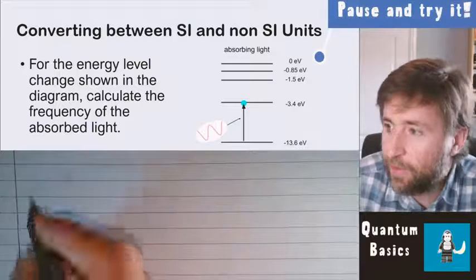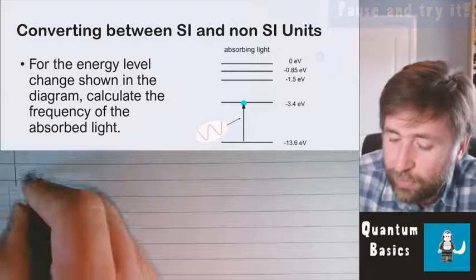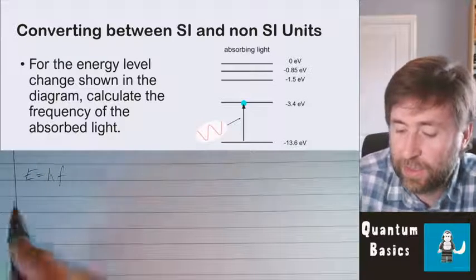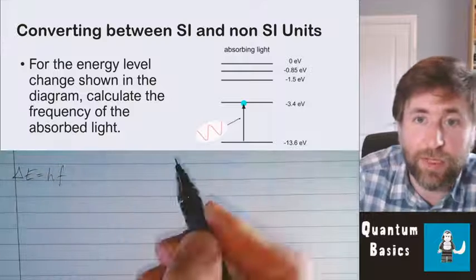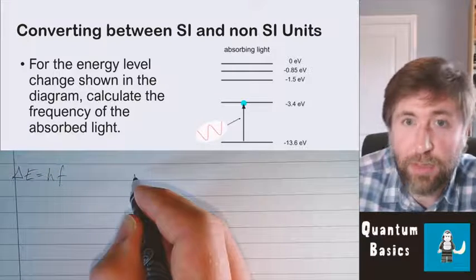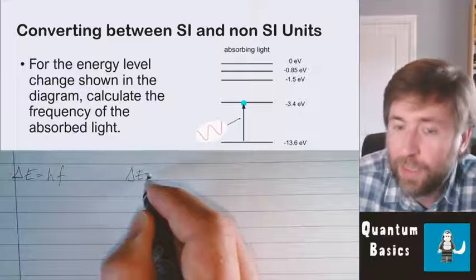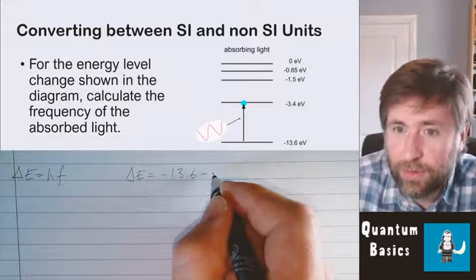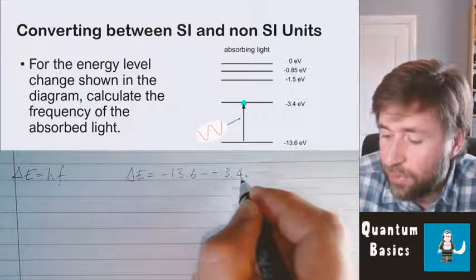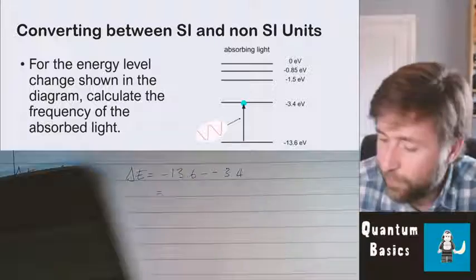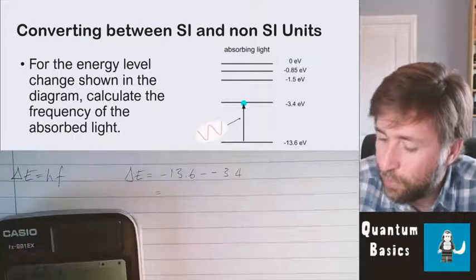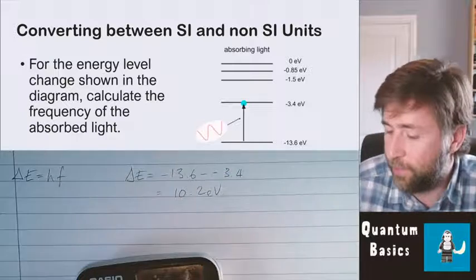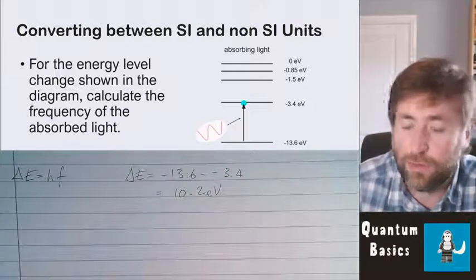So this is still an application of our equation for the energy of a photon, E equals hf, but our E is actually a change in energy between 2 levels. So our first thing to do is to work out our delta E. That is minus 13.6 minus 3.4 electron volts, 10.2. Now the change in energy for that electron is 10.2 electron volts.